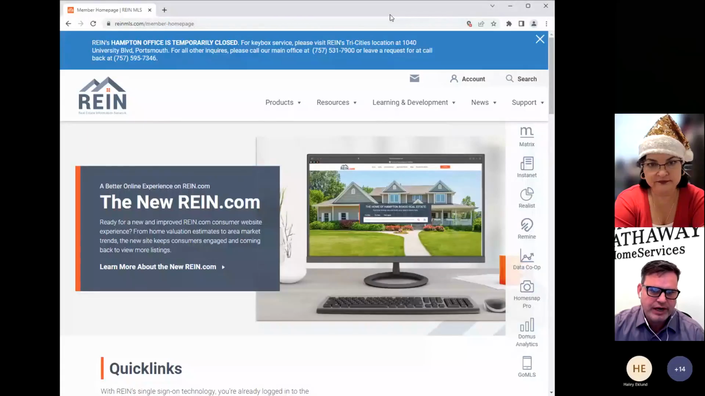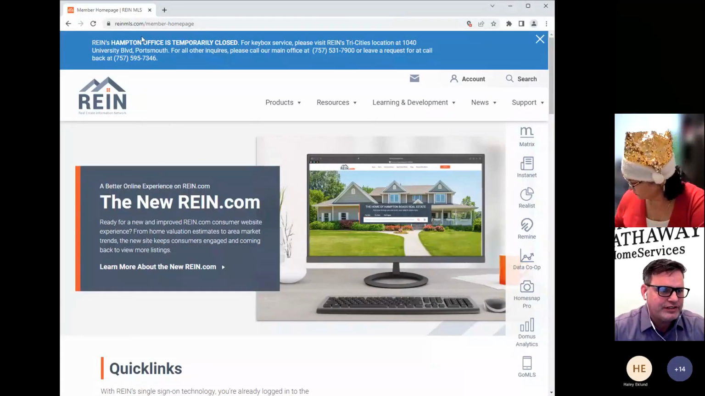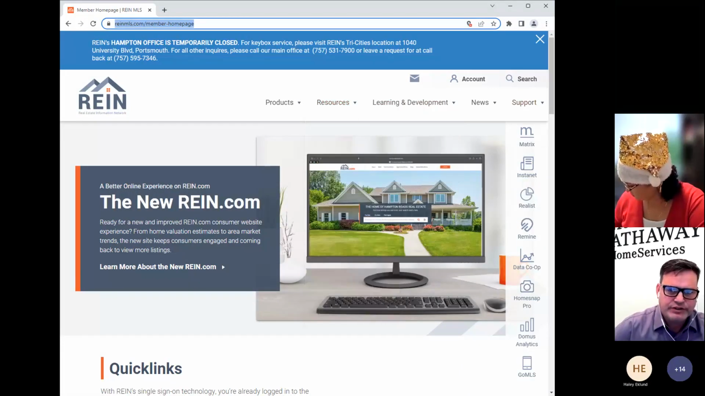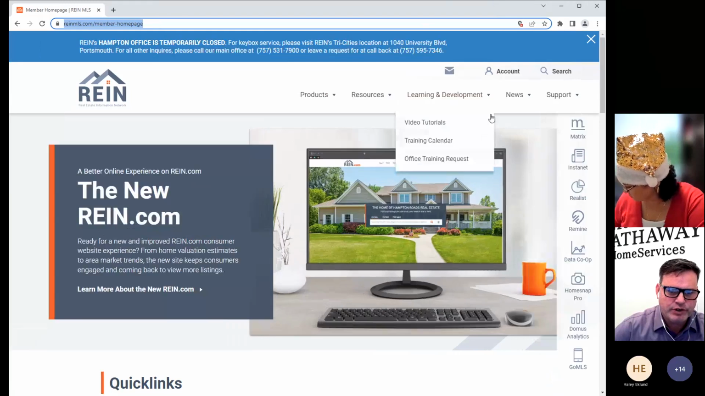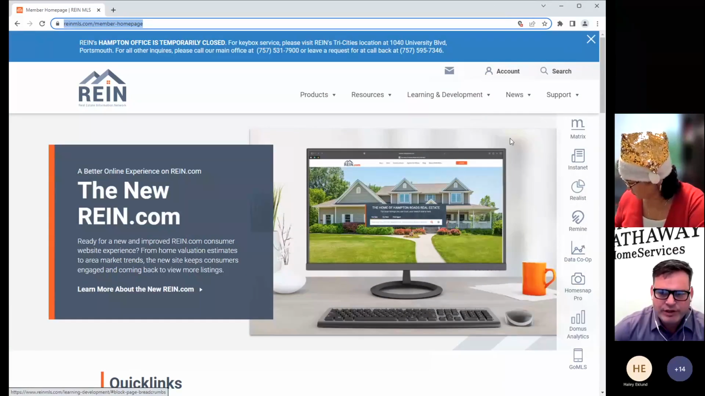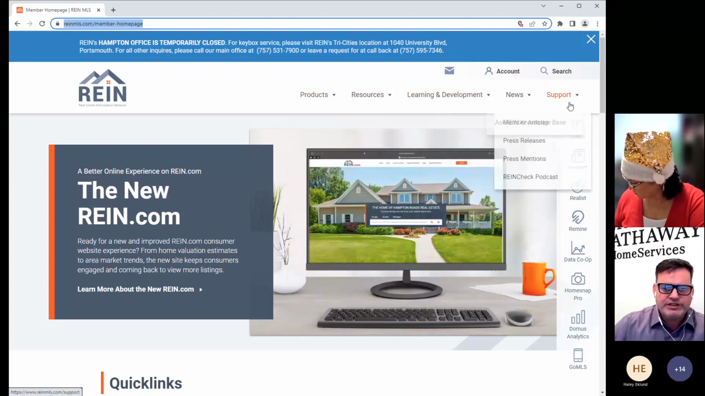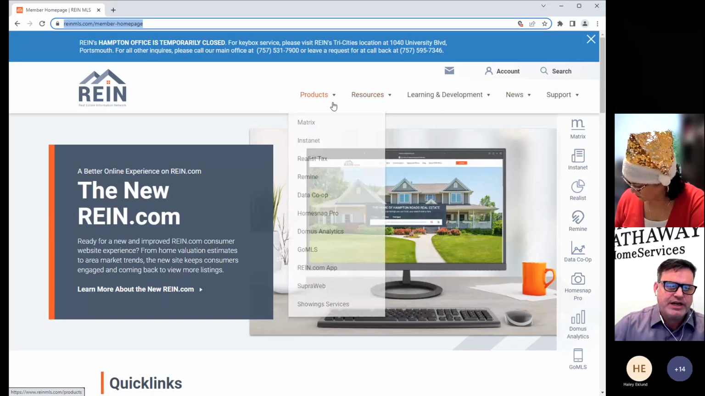All right, so let me go ahead and share my screen, get you up here to REIN MLS. So if you're taking notes, this is where we're going to be right here on REINMLS.com. And I've logged in. So once you log in, this is where you will show up. Do not go into Matrix over here for this information. You're going to stay right here with this navigation bar up top.